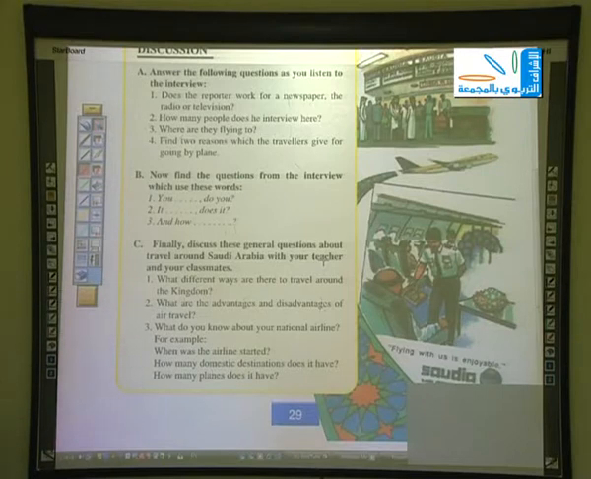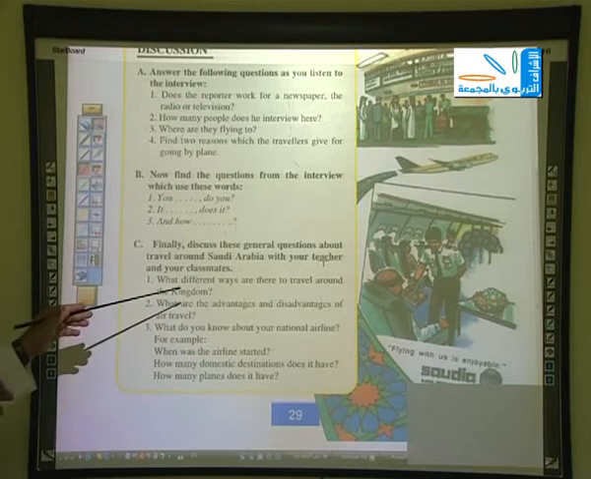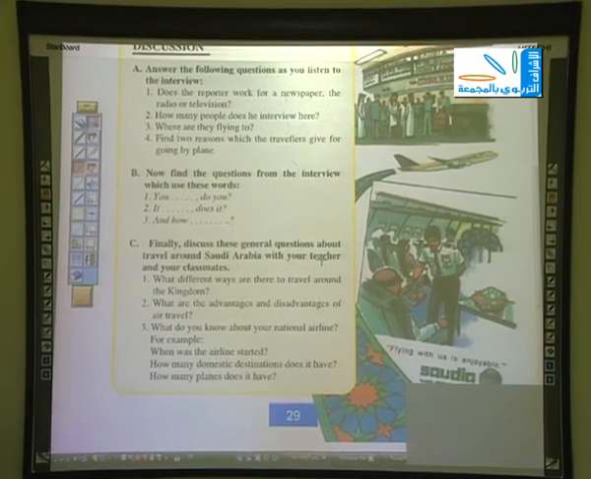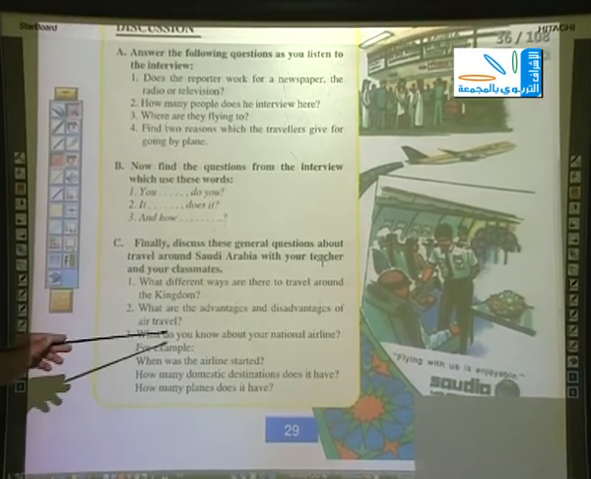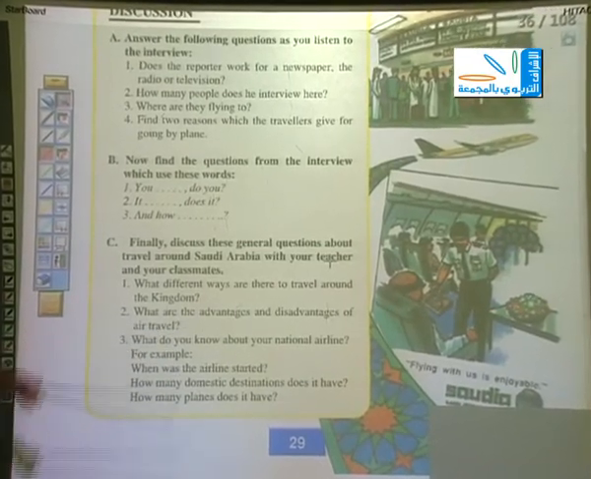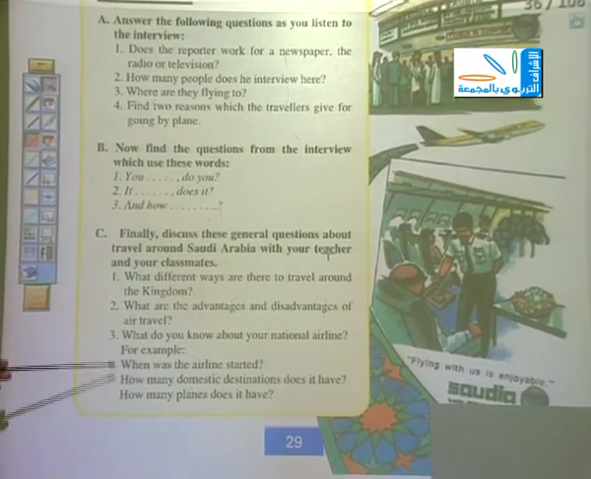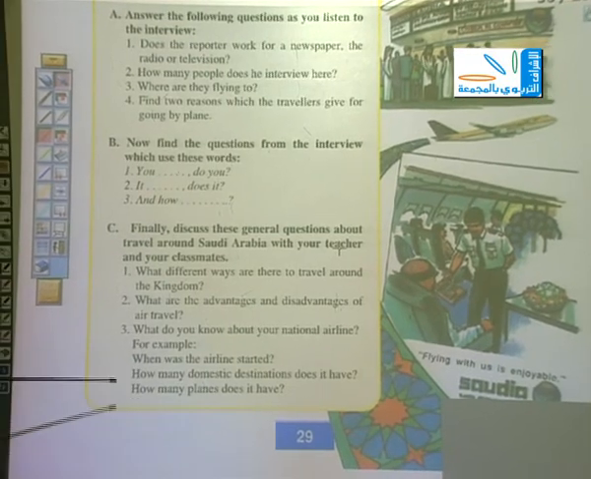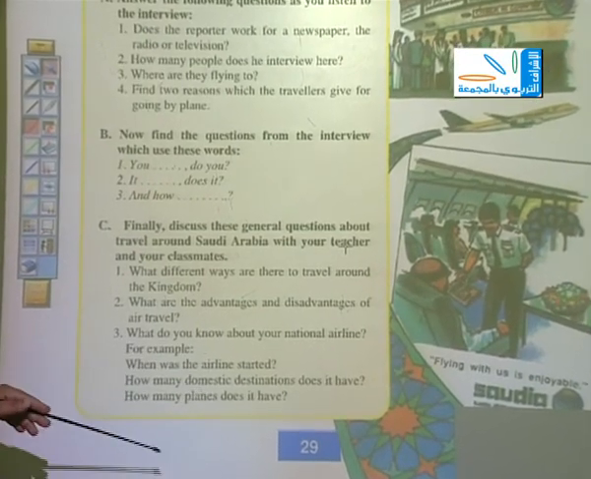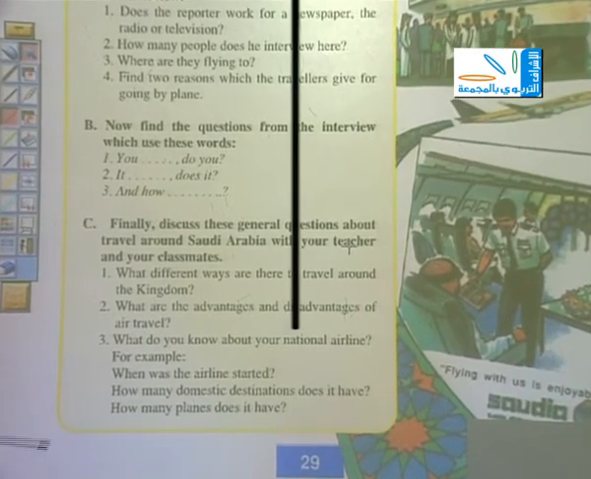After that, we are going to answer the question that is found in exercise C. Let me read. Finally, discuss these general questions about travel around Saudi Arabia with your teacher and your classmates. Number 1, what different ways are there to travel around the kingdom? Number 2, what are the advantages and disadvantages of air travel? Number 3, what do you know about your national airline? For example, when was the airline started? How many domestic destinations does it have? And how many planes does it have?